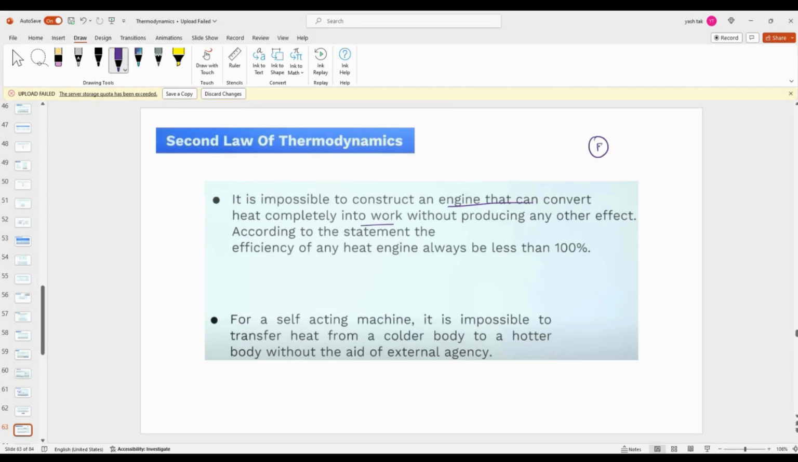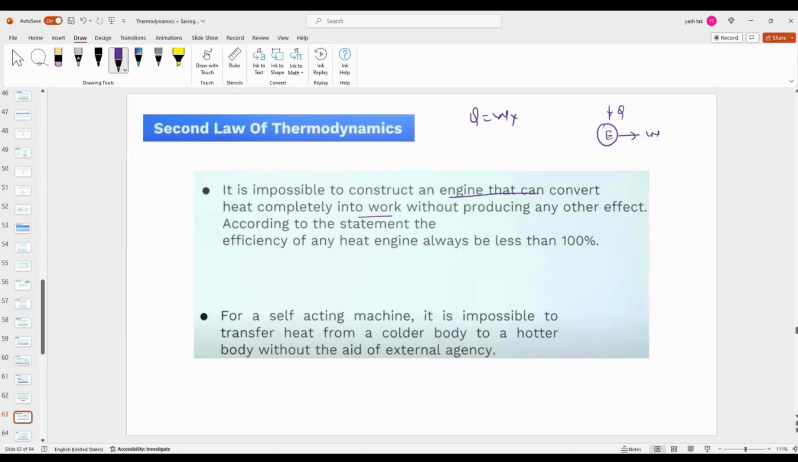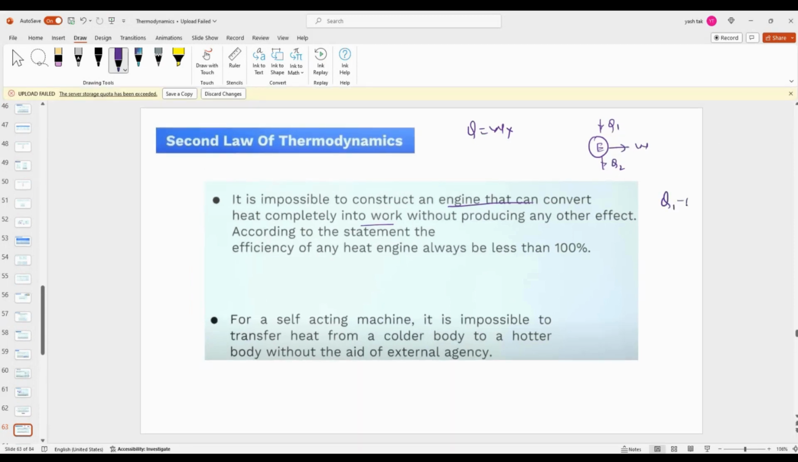If we have an engine and you provide some heat, it is impossible to convert that complete heat into work done, like Q is equal to W. This is impossible to create, practically speaking. If you are converting Q to W, definitely some heat will get lost. So the net heat Q1 minus Q2 is equal to W. The useful work is W by Q1, and that is the efficiency: Q1 minus Q2 over Q1. That is the efficiency of the engine.